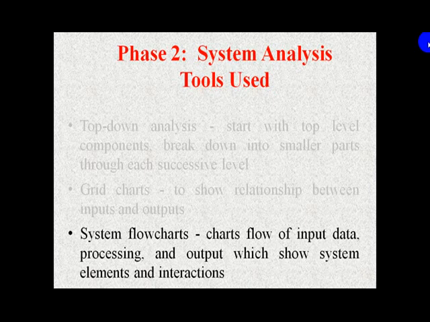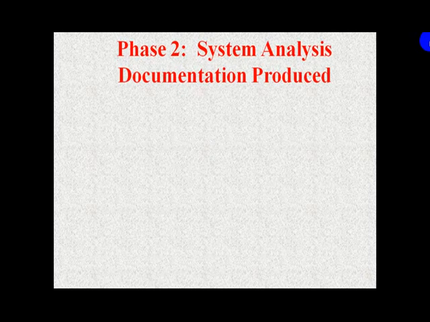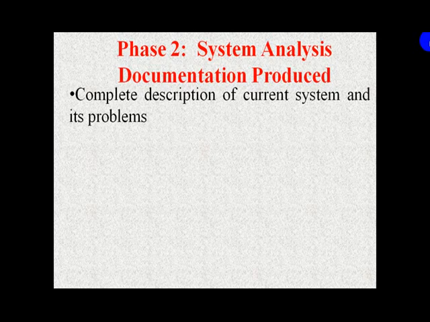Then we will have system flow charts in this particular phase. They will tell us the flow of input data, processing, output, and major components, right? And what the interaction is between all these system elements. So these tools will be there. Now, the last slide for this phase is the output of the system analysis or requirement analysis phase, which is phase 2 of software development.